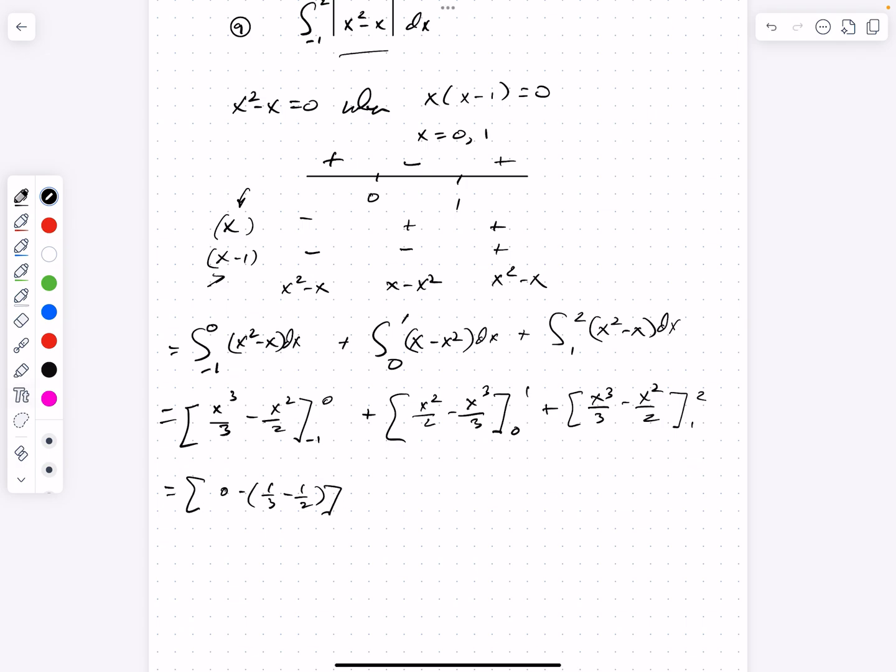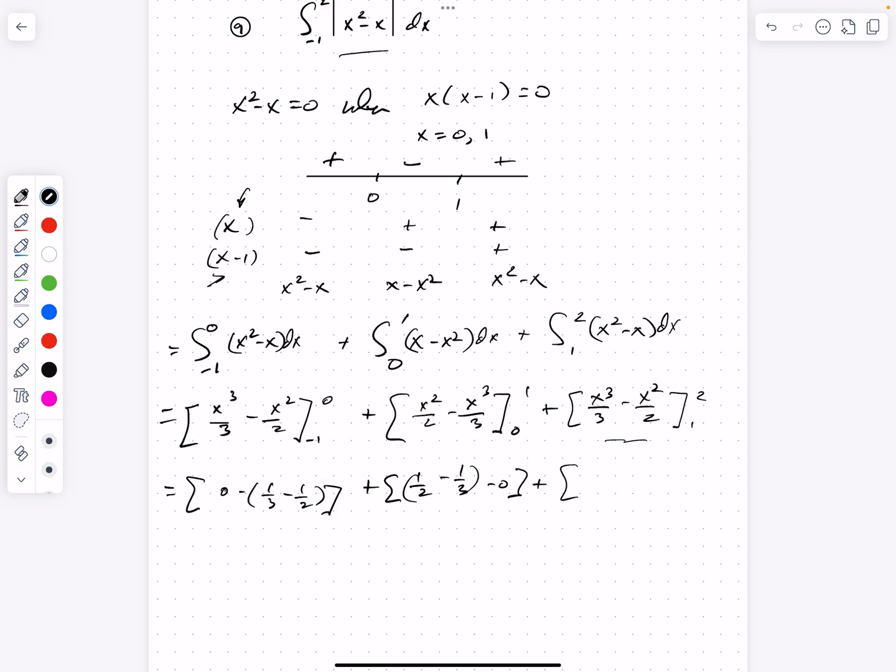Okay, so again, I'm going to keep the square brackets so that I have each of my separate calculations clearly identified. Now, I evaluate this one at 1 and 0, so that becomes 1/2 minus 1/3. Then evaluate at 0, it's just minus 0, okay? And then finally, evaluate this final expression between 1 and 2.